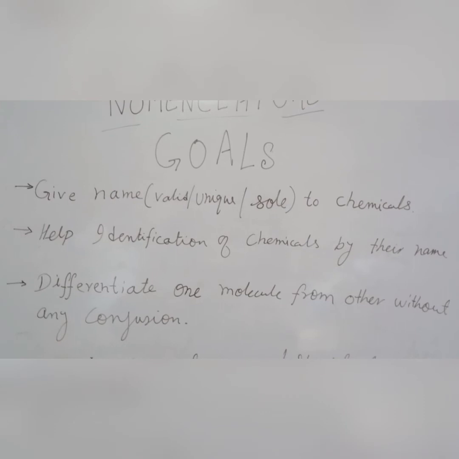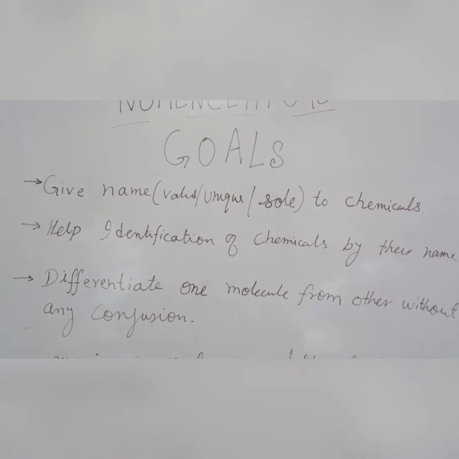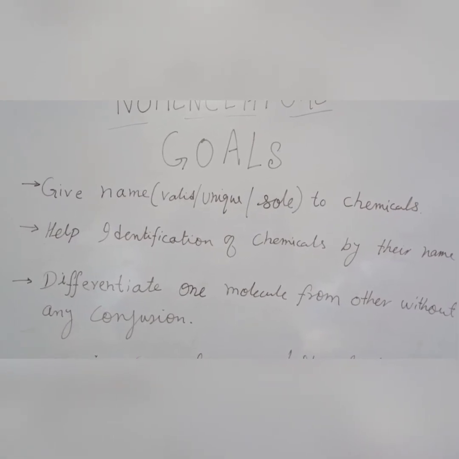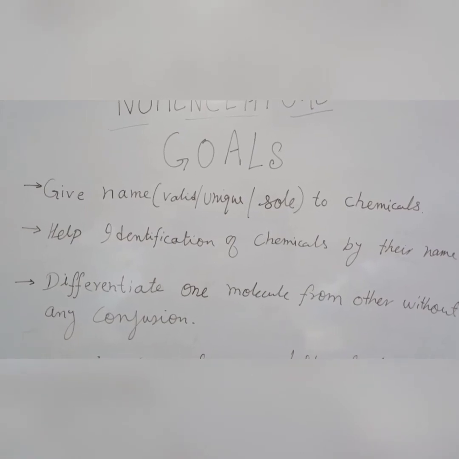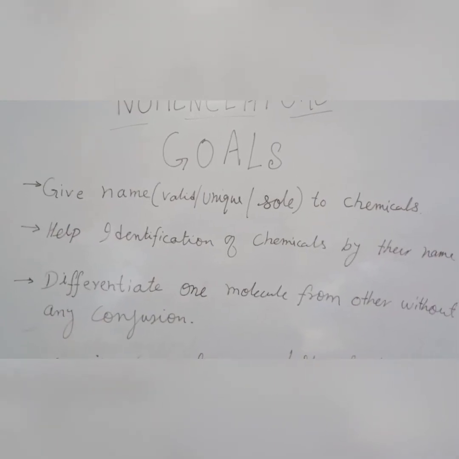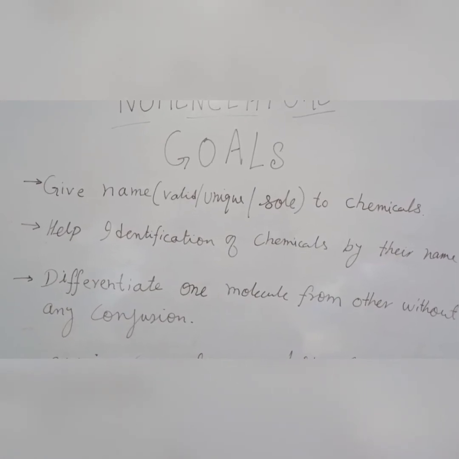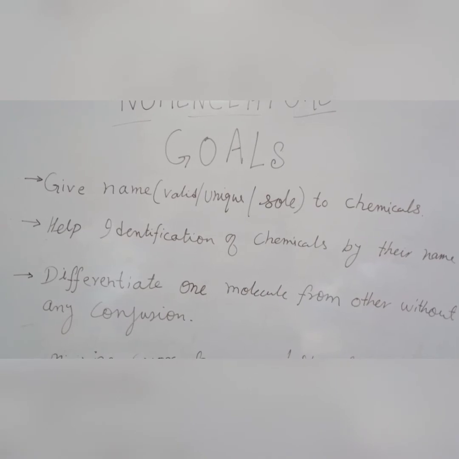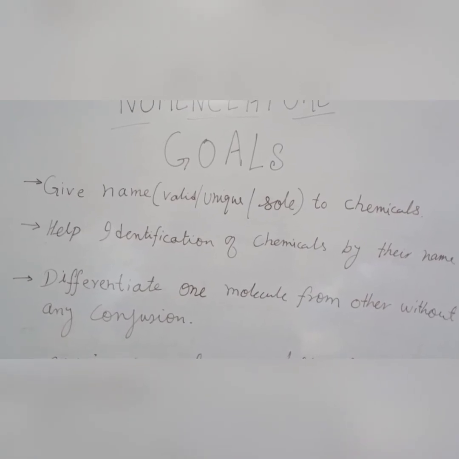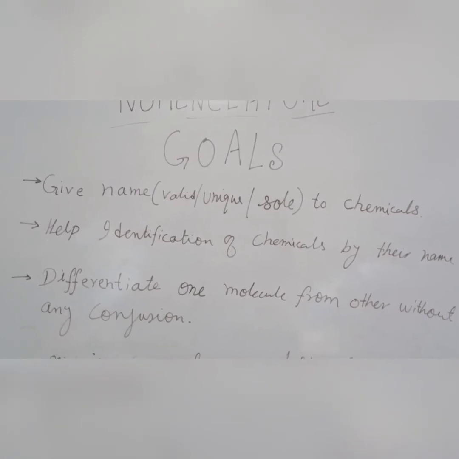So here, once a specific name is given to any chemical compound, that specific name will help us to identify that particular chemical compound from other chemicals only on the basis of their name. Now, what I stated here is that it helps in the identification of chemicals. So the identification purpose I discuss here is that nomenclature helps in identification of chemicals by their name. By their name means whatever the name is given to any chemical compound, the nomenclature only helps to identify that chemical compound by the name.